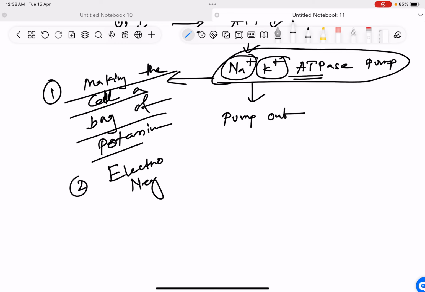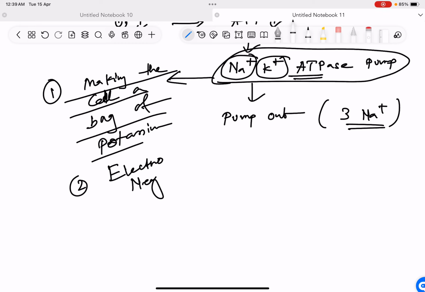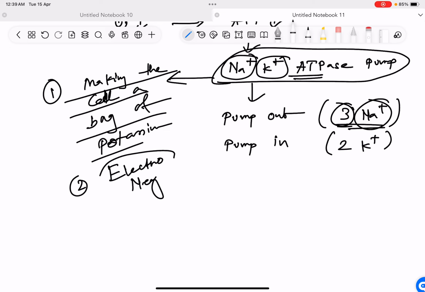It makes the cell a bag of potassium, it makes the cell negative. So obviously it pumps out more positively charged ions and pumps in fewer positively charged ions. It has to pump out sodium because it is making the cell a bag of potassium. So it will pump out more sodium and pump in less potassium, so that the cell becomes electronegative. It pumps in 2 potassium and pumps out 3 sodium.